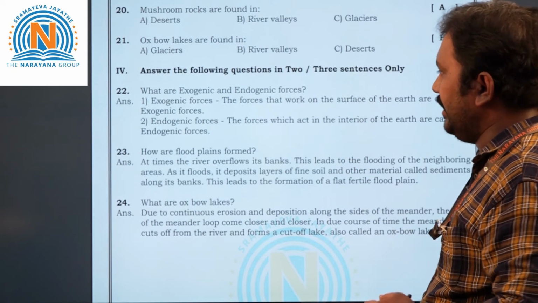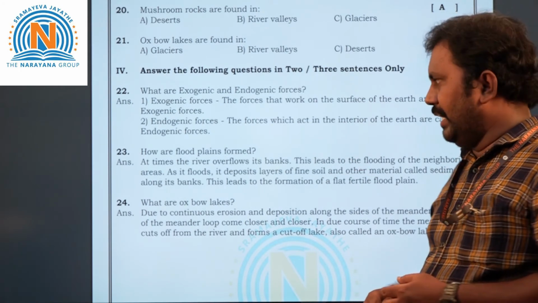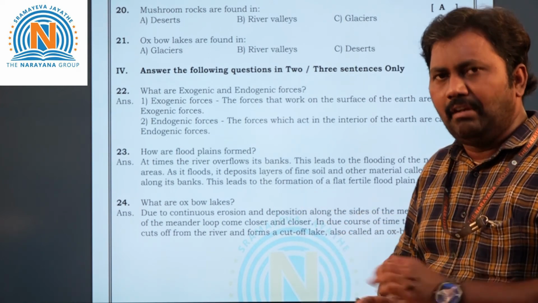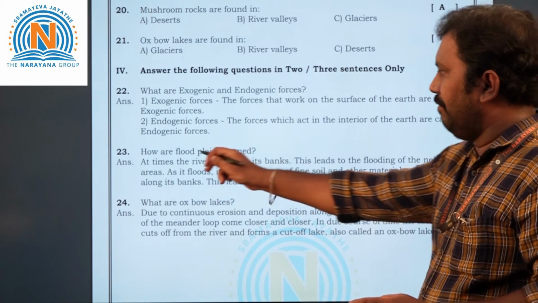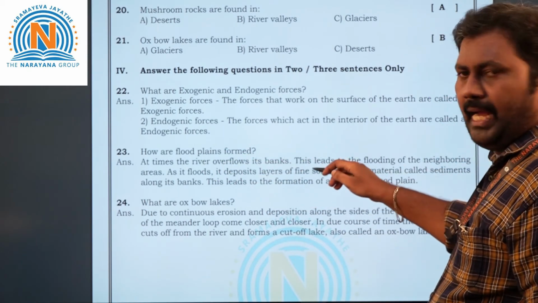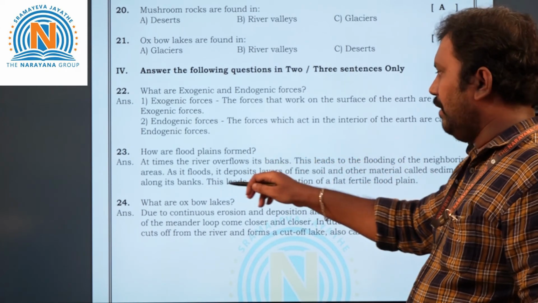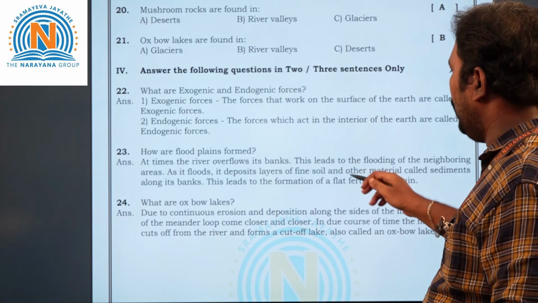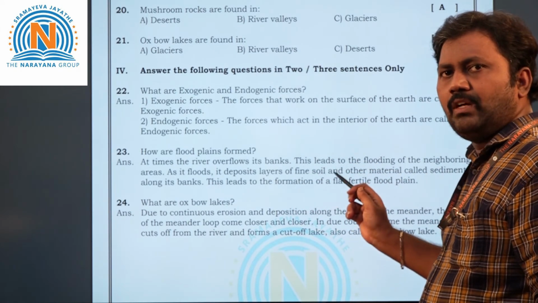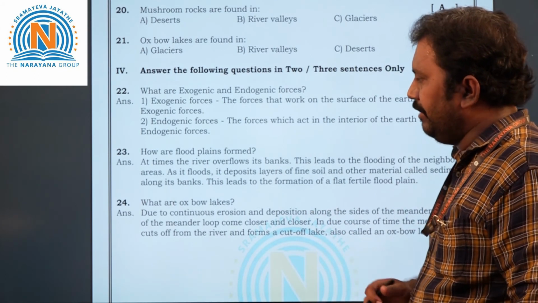Now let's take 23rd question. How are floodplains formed? When the river overflows, when flood comes, then only it will form. The name itself is there, floodplains, right? The river overflows its banks, and this leads to flooding the neighboring areas. And these floods deposit layers of fine soil and other material, sediments, and this leads to the formation of the floodplains.